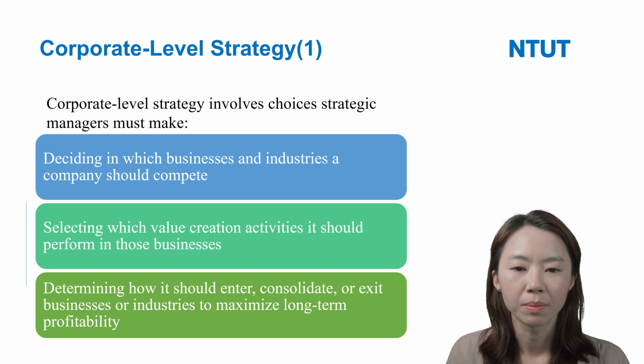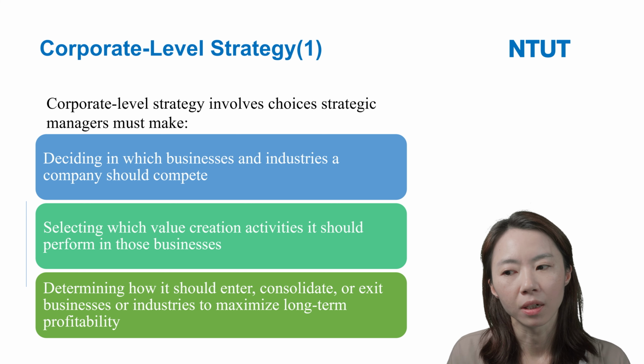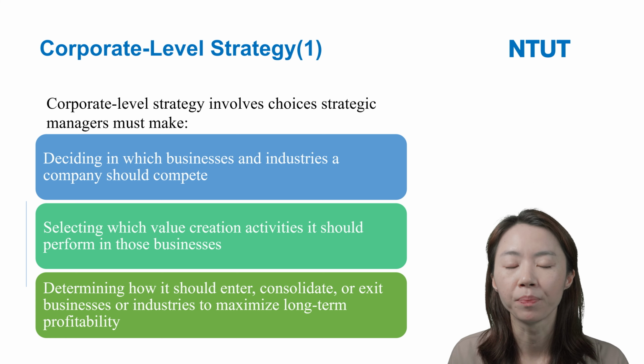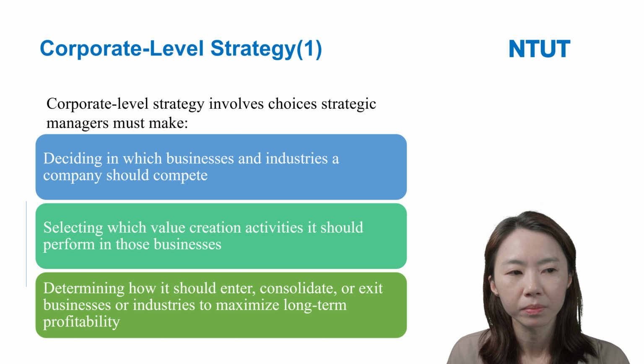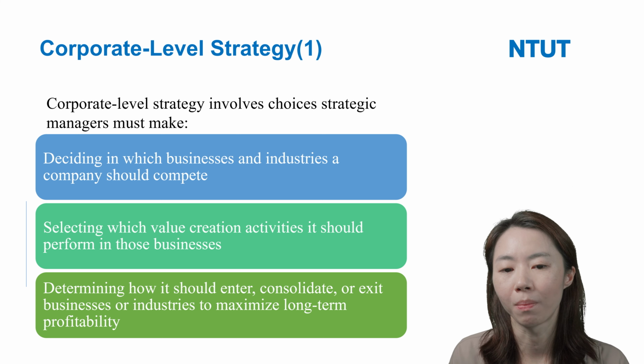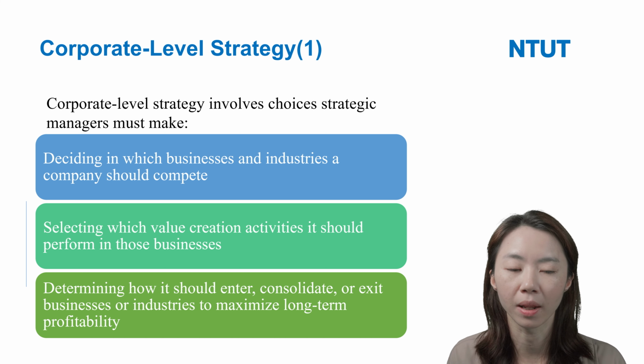For example, the Taiwan company Uni-President, I remember last year they acquired Carrefour. They entered a new business, the supermarket business. So this is a kind of corporate level strategy.